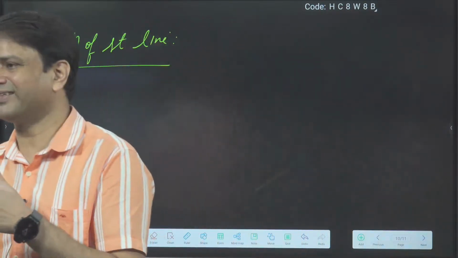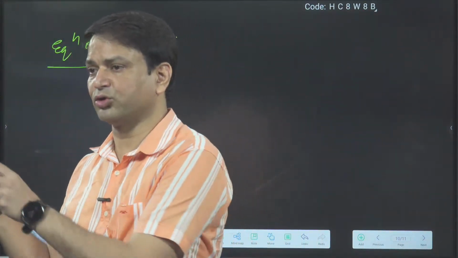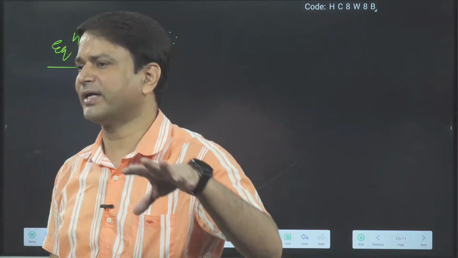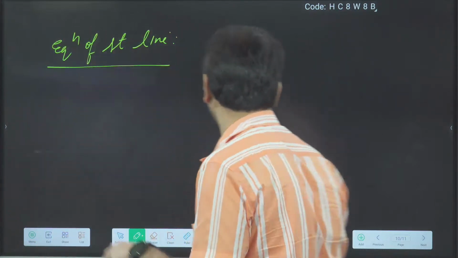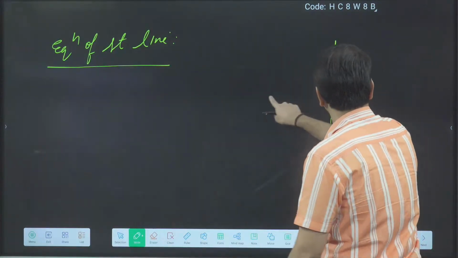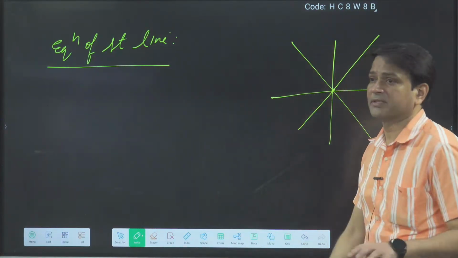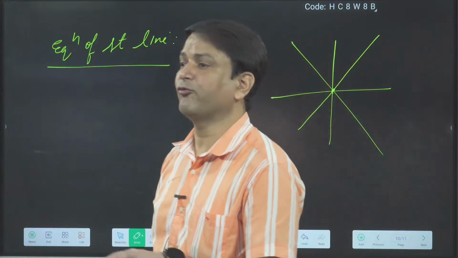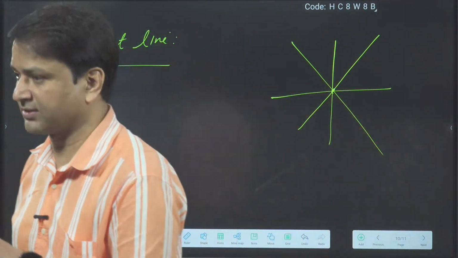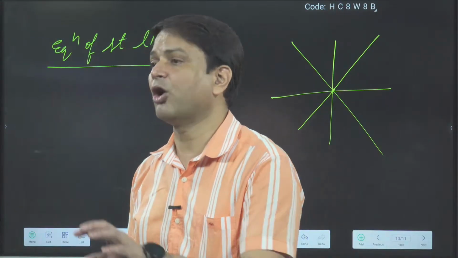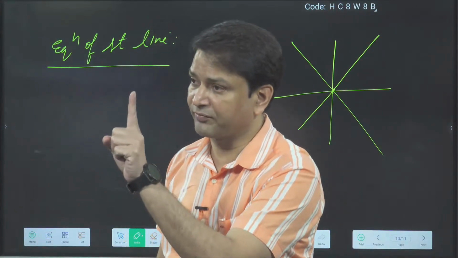To write the equation of a straight line, either we should have 2 points or 1 point and slope. Suppose I am saying a line is passing through origin, so we can make infinite lines. But suppose I am saying a line is making a 45-degree angle with the x-axis. Then how many lines can you draw? Only one line we can draw.